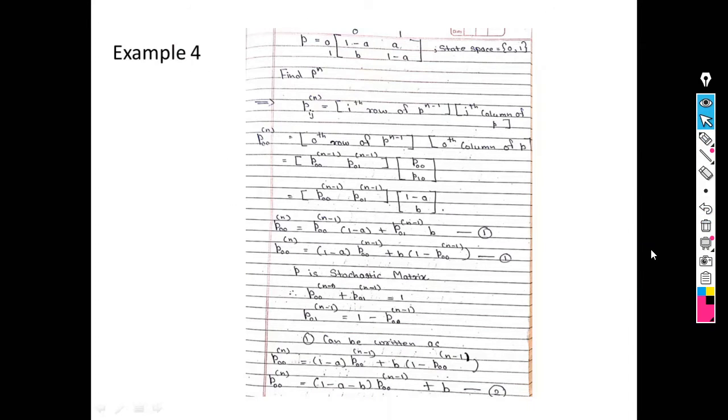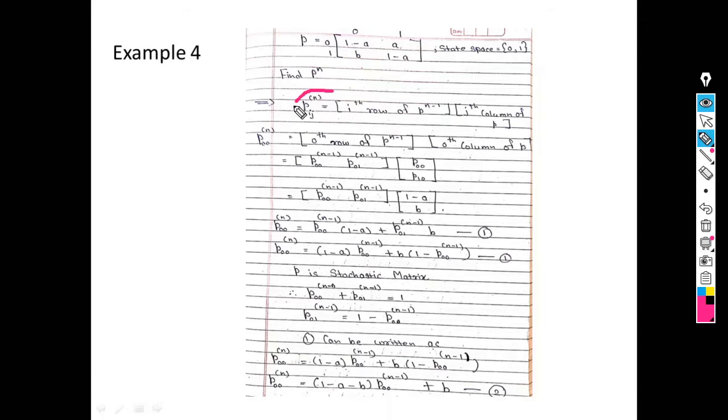Now next. Now this is a very important example. So what is that example? Matrix P is given as rows 1 minus a, a, b, 1 minus b. Now there are only two states, 0 and 1. For this matrix we have to find P raised to n. Now how to find P raised to n in general? It is difficult to go by finding P square, P cube. So we apply another method. So what is that method?